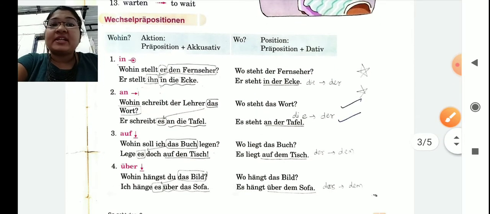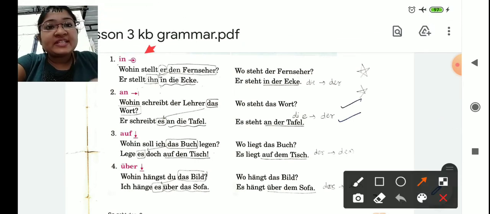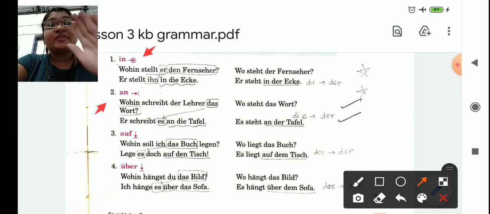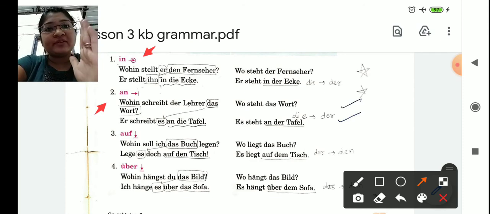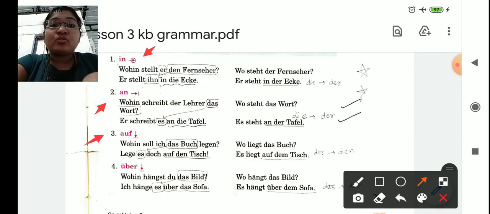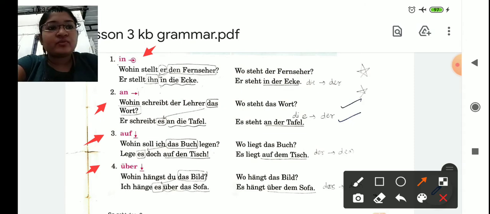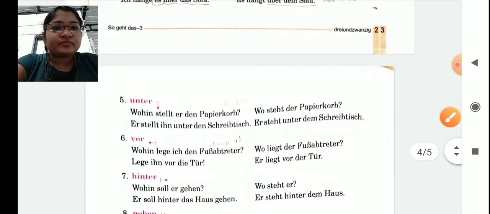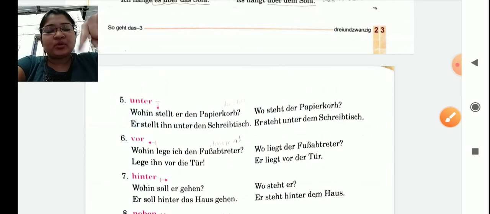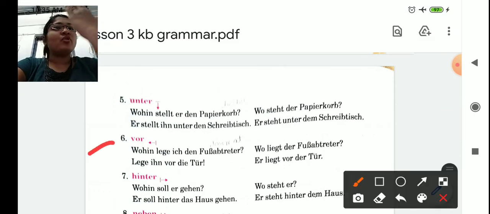Okay. Now here they have given the Wechsel prepositions. So this is in, meaning inside. An is vertical on. The clock is on the wall, like this, vertical. Auf, it is on. This is horizontal on. Über, this is above. So there is a gap between my head and my hand. So this is above. Unter means under. Vor, in front of. Hinter, behind.